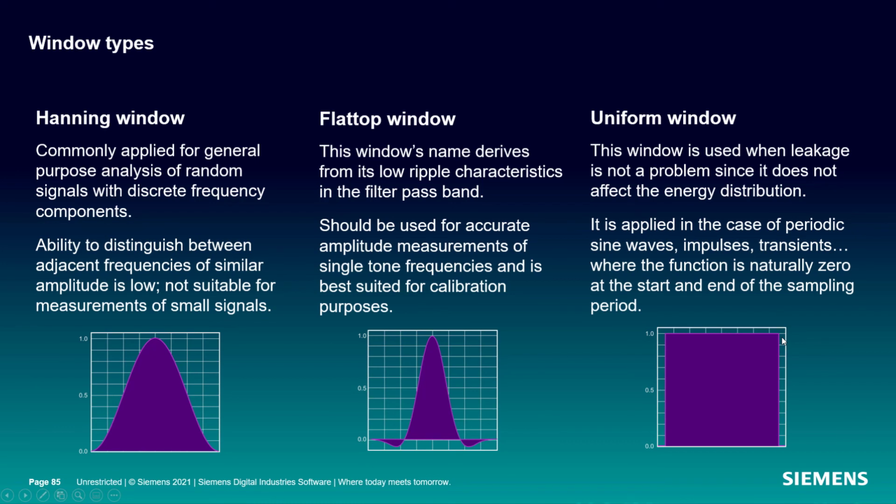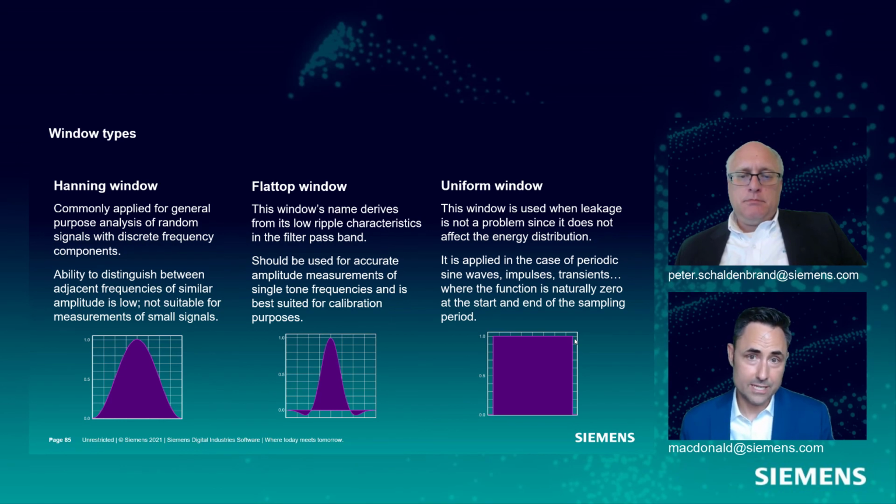Then there's something called a uniform window, which is essentially a value of 1 for the whole observation time. So you're applying a uniform window if you don't apply a window; the effect is exactly the same. And so you'd apply a uniform window when you know your signal is going to be 0 at the beginning and 0 at the end, again in an impact testing sort of scenario.